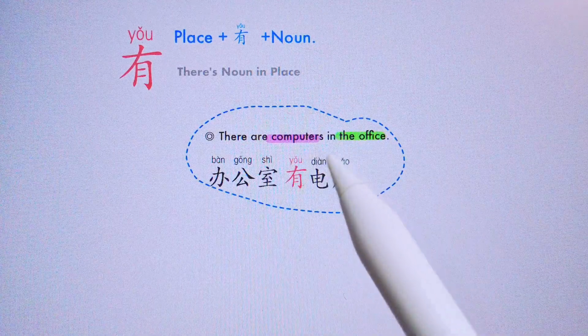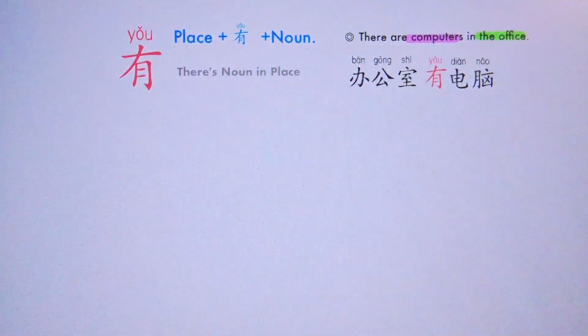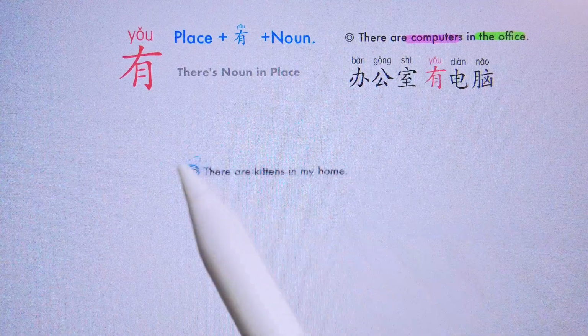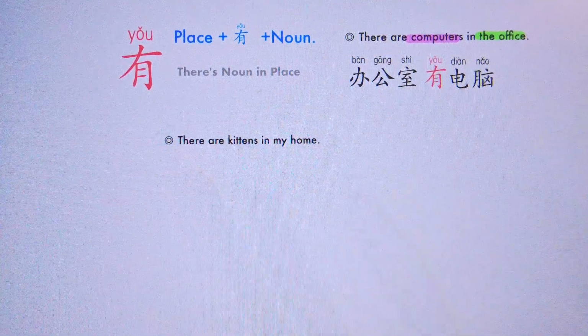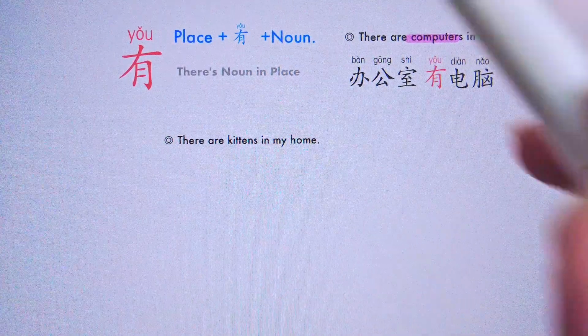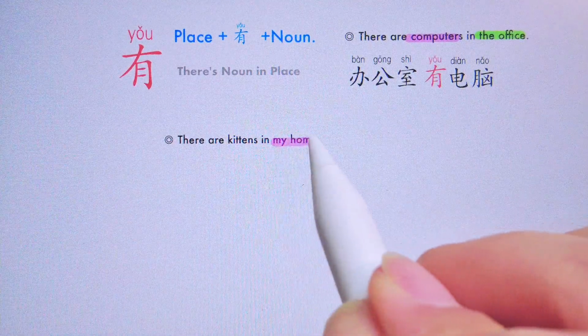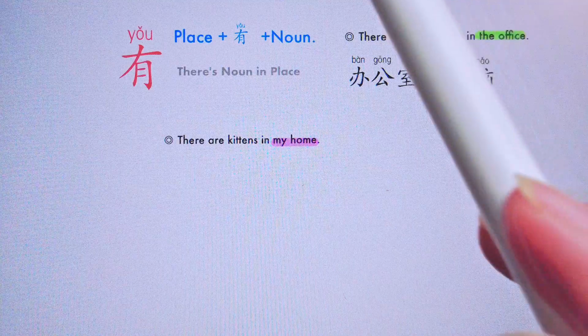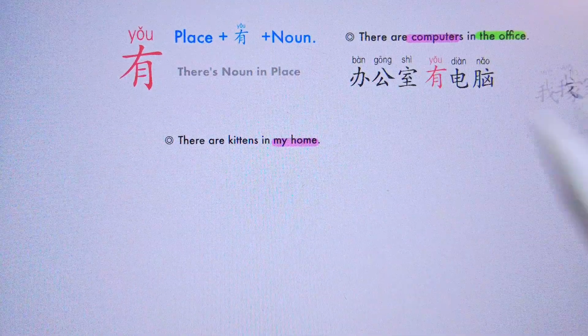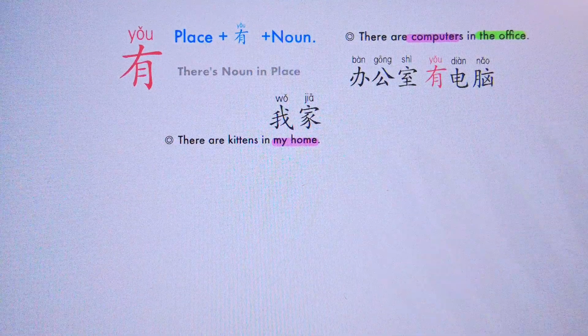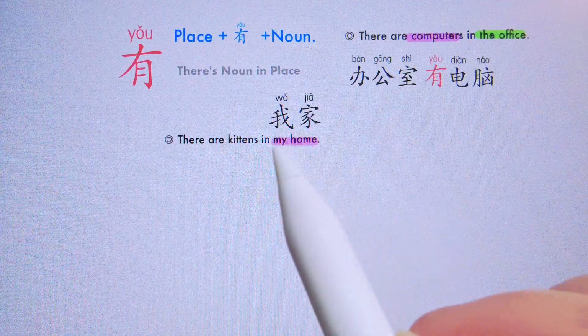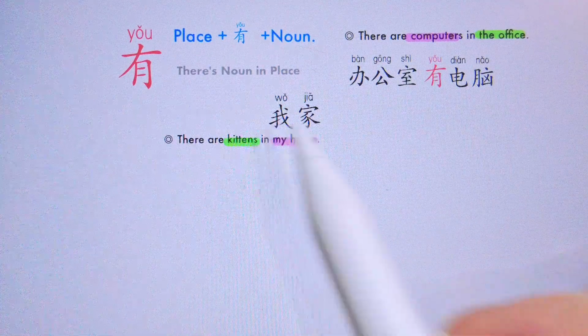Okay, now let's try to make another sentence. For example, if you want to say there are kittens in my home, first we are going to find out the place, my home, right? That's 我家 in Chinese. Okay, and the noun is kittens, right?